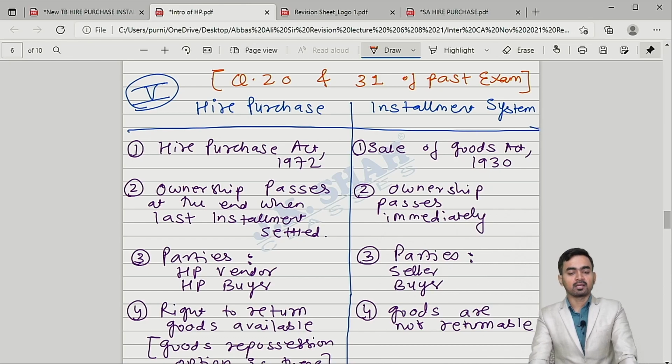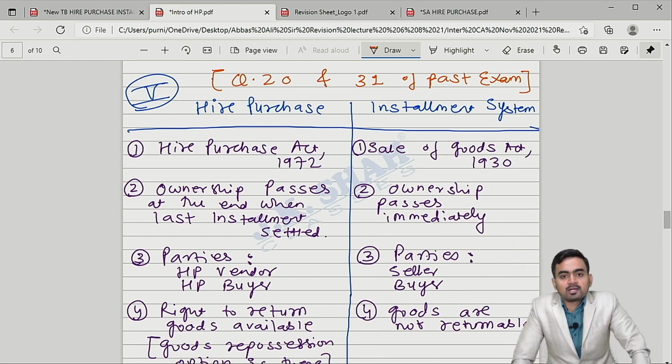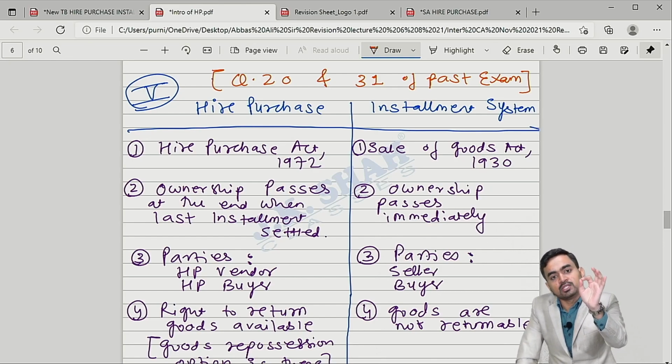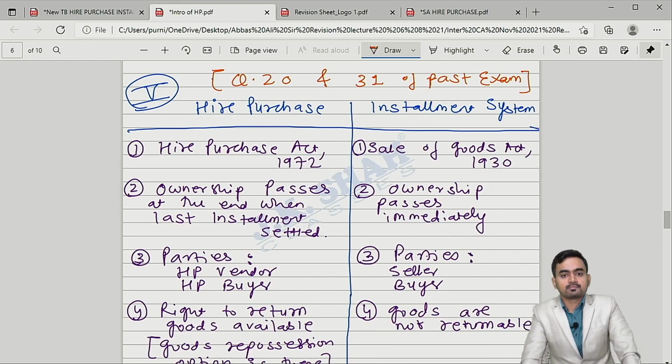The reason being, please try and understand the situation. If I give you this mobile and let's take an example, 12 EMI you have to pay, and you know that every 3 or 4 months the technology changes. Yes or no? So you have acquired this mobile, my dear students, correct? And 12 installments you have to pay to me.